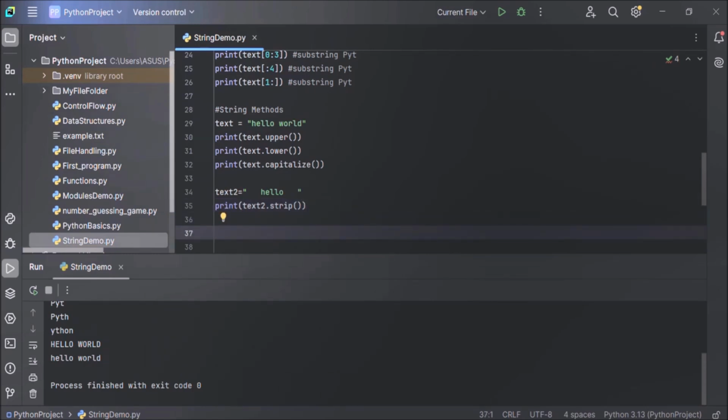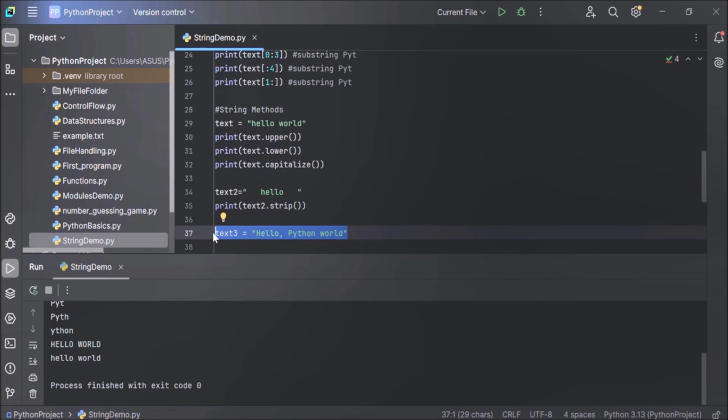Now the next method is the split method. The split method will break the string into a list of words. Now let's understand this with the help of an example. So this was upper, lower, capitalize, strip, and now the split method. Let's create a new string, text3. Give some value to this string: Hello, Python world. So this is our string, and we want to split this string into a list of words.